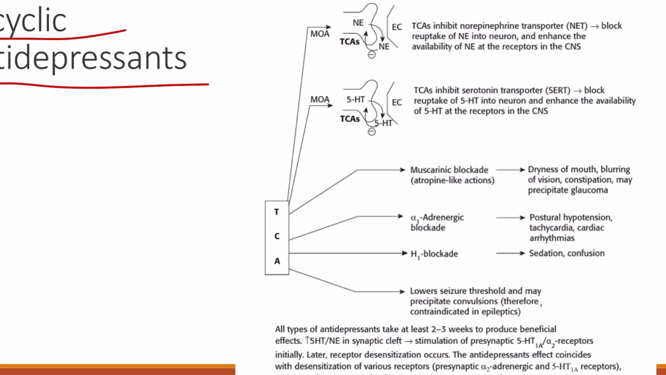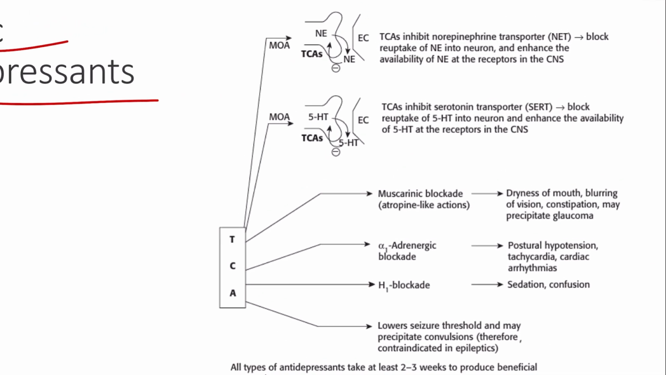As you can see, this image depicts the mechanism of action of the tricyclic antidepressants. Here you can see the neuron, and then we have the effector cell. This is the effector cell, and this is the presynaptic neuron. Norepinephrine is being released from the presynaptic neuron, and the tricyclic antidepressant is basically going to inhibit the norepinephrine transporter, NET, and because of this there is increased concentration of norepinephrine in the synapse because it is not taken up back. So this way it produces the antidepressant effect.